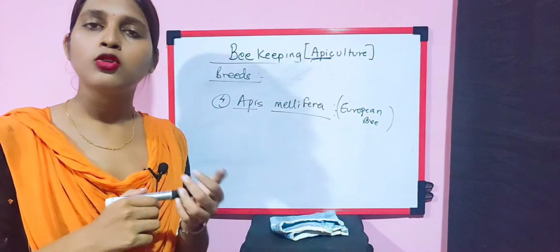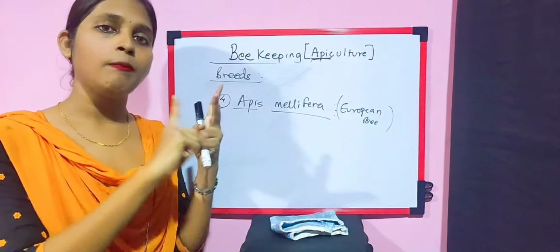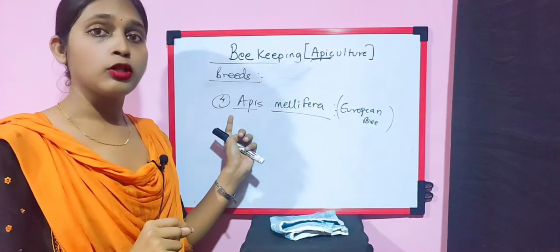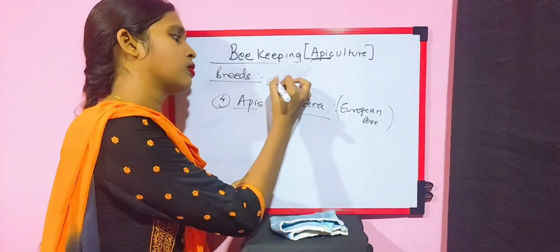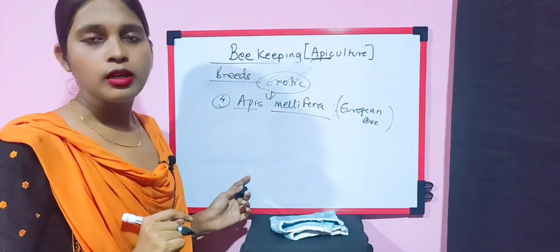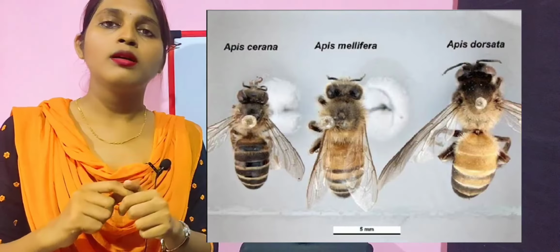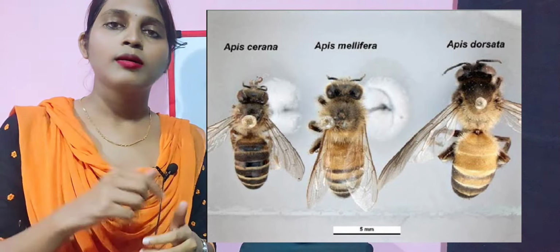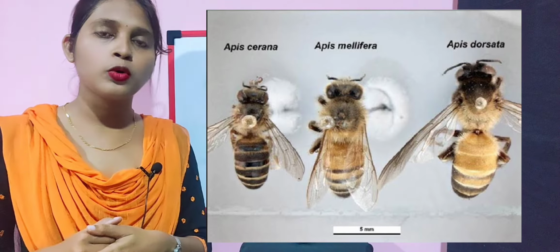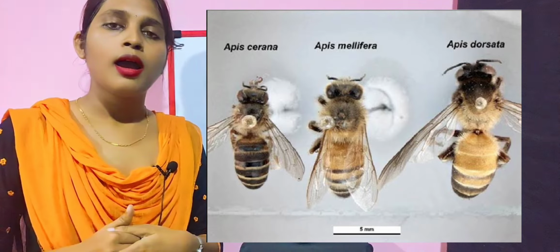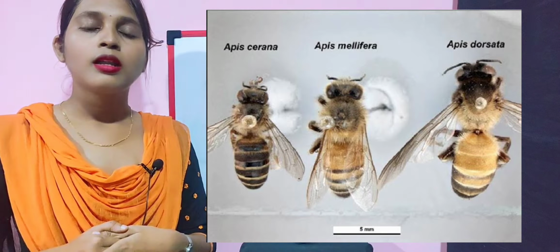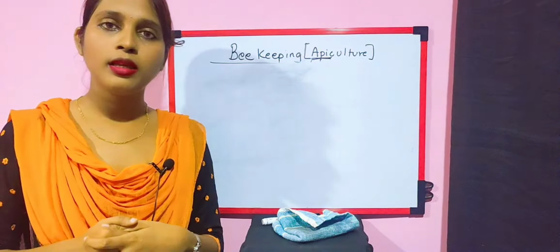So in total there are 4 breeds of honeybee: Apis dorsata, Apis florea, Apis indica and Apis mellifera. This one is exotic. So we have 3 Indian and 1 exotic species. I have mentioned the pictures of all the breeds below. You can see the pictures. These are a few pictures you can see of Apis dorsata, Apis florea, Apis indica and Apis mellifera. Now we are done with the breeds.